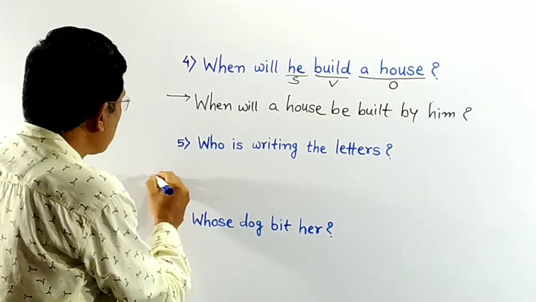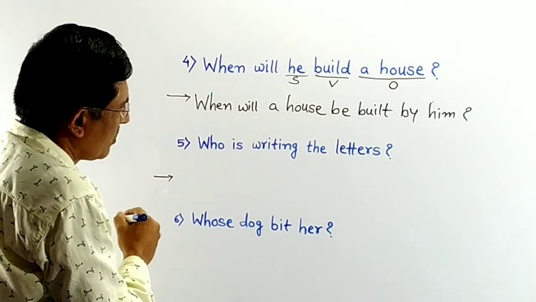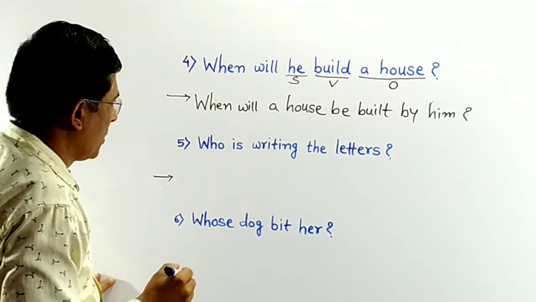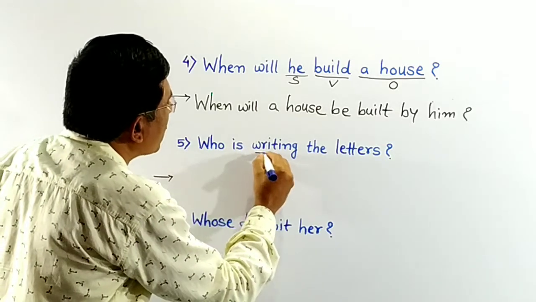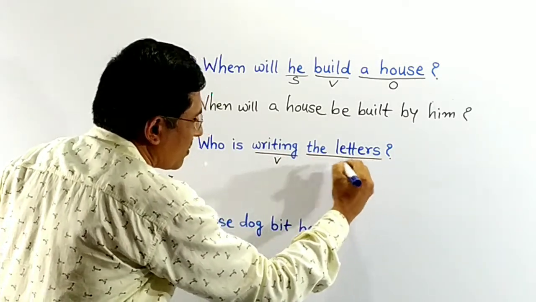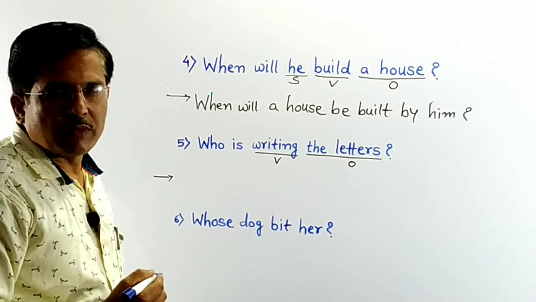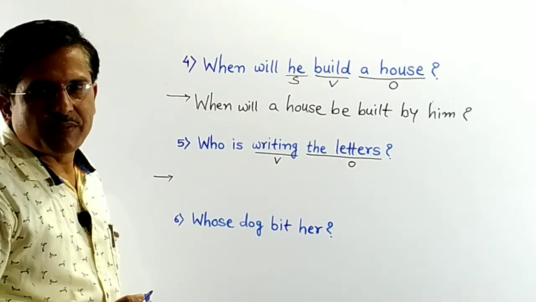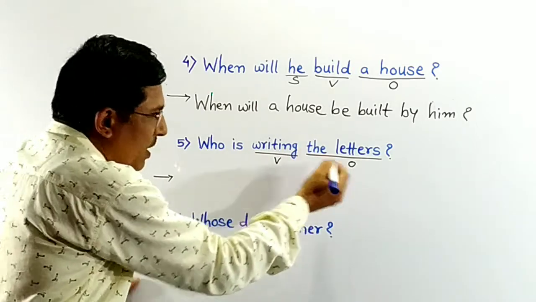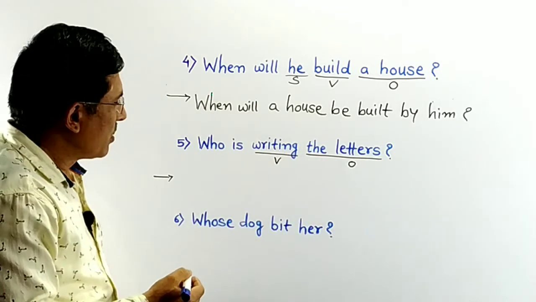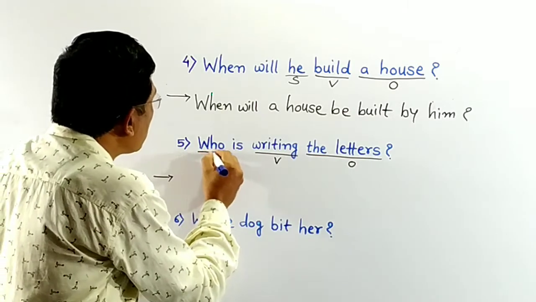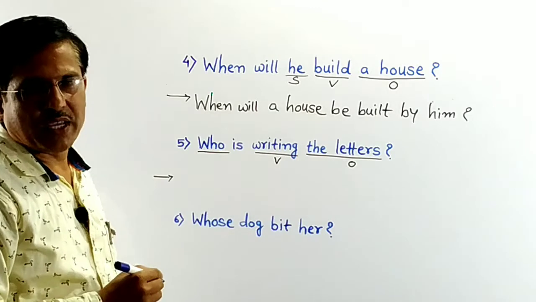Fifth sentence is, first underline subject, verb and object. See here, writing is verb, the letters is object. Then where is subject here? So let's consider this who as subject.